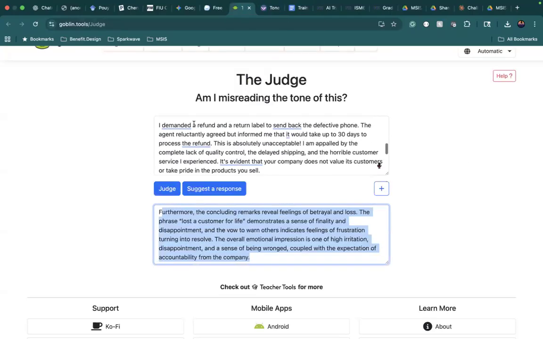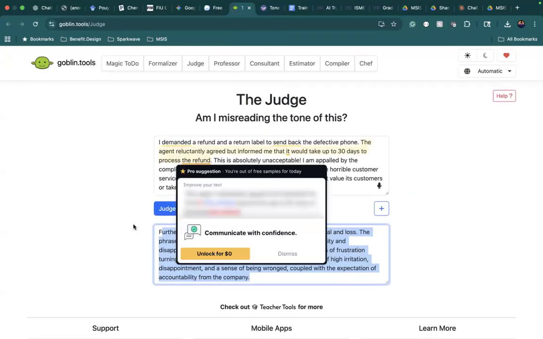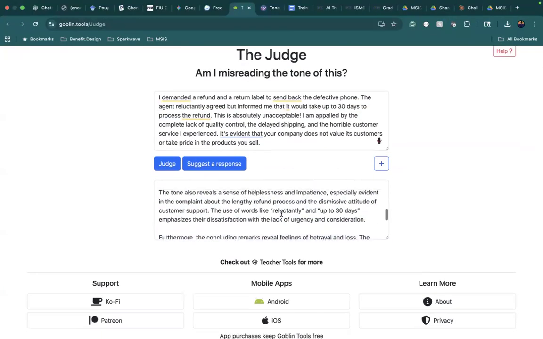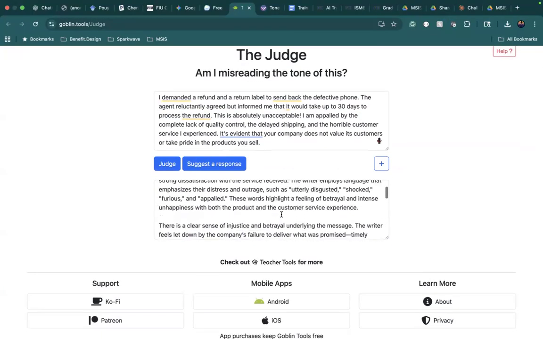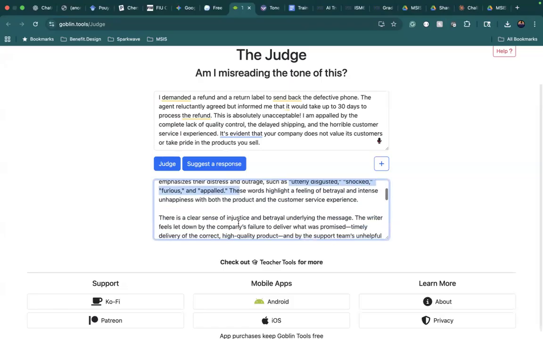Then I tried pasting the same prompt into Goblin.Tools, and Goblin.Tools gave me paragraph forms of an analysis. So it breaks down the text, clearly conveying a deep sense of frustration, anger, and disappointment. So I was able to grasp the overall tone of the prompt that I gave it. It uses some of the keywords from the prompt, like utterly disgusted, shocked, furious, and appalled.